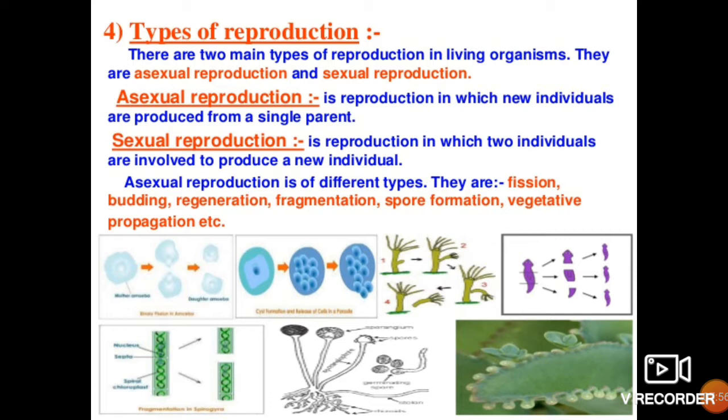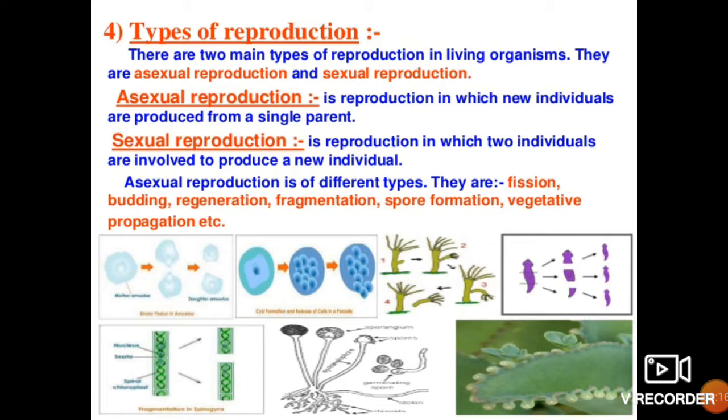Sexual reproduction is accomplished with the involvement of two organisms, one male and one female, which give rise to a new individual.